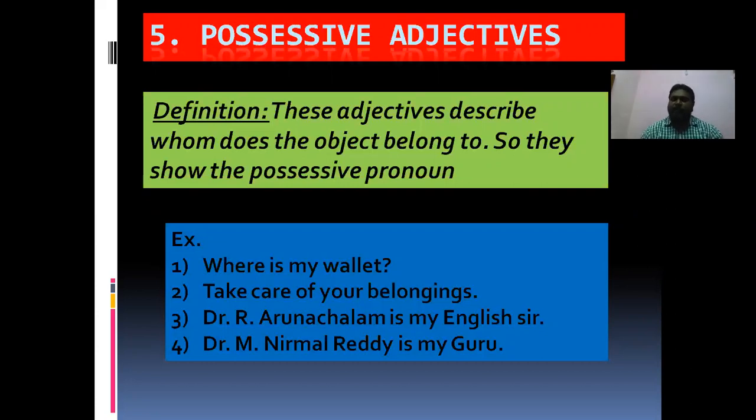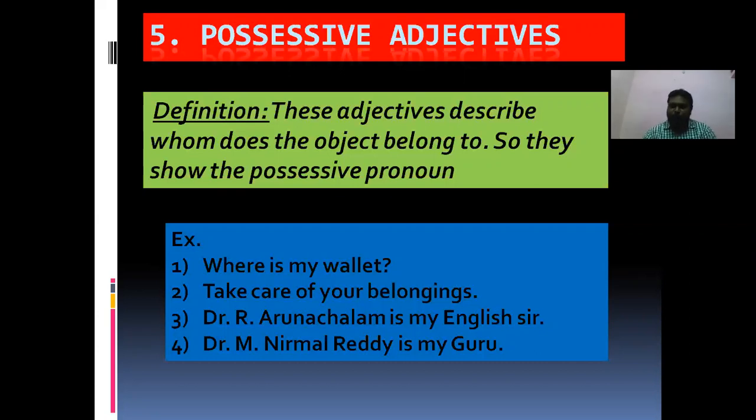You can understand. I want you to remember or learn adjectives just by their title itself. Definition of possessive adjectives: these adjectives describe whom the object belongs to. A particular object belongs to which person. This adjective tells about that. So they show the possessive pronoun.